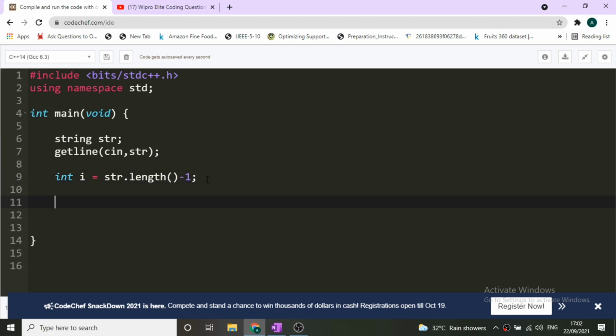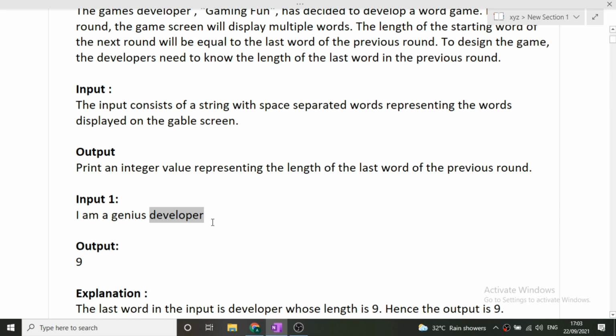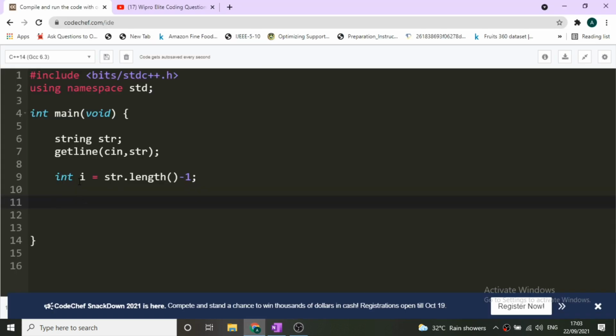Now let us assume that in the end there are certain spaces present. Even if the spaces are present, the length of the last word will still be 9 only. That is, the last word is developer only, even if the spaces are present at the end of the string. Now first of all, we will have to ignore these spaces. How will we ignore them? See, this is the i pointer, this is pointing at the last index of the string.